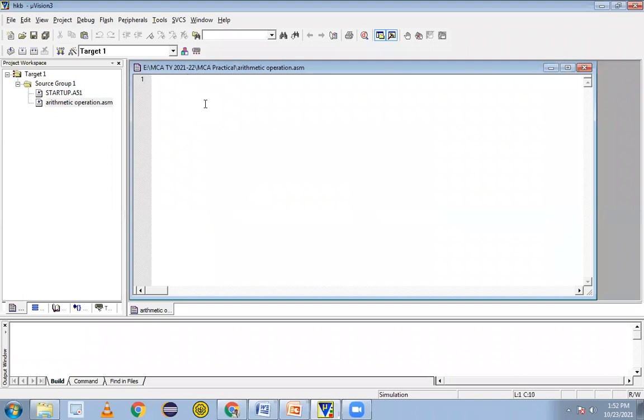Next step, 9th, write the code. 10th step, execute operation. 9th step, write the program or the code. And last, 10th number, execute the code or program.